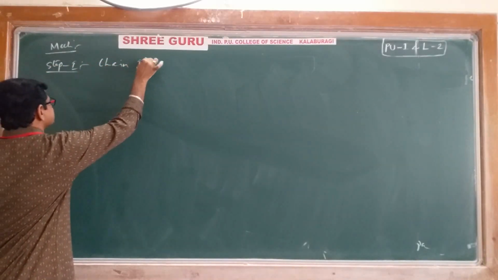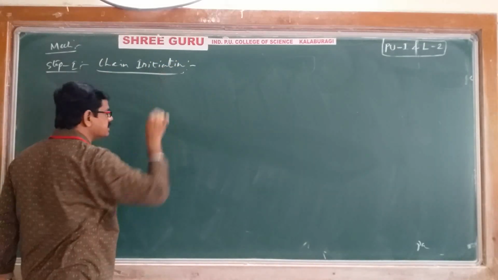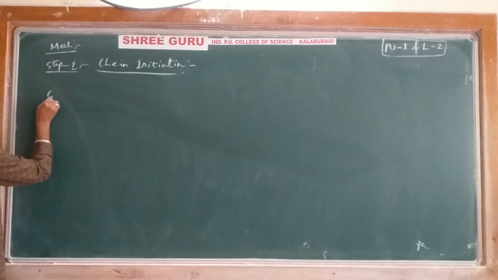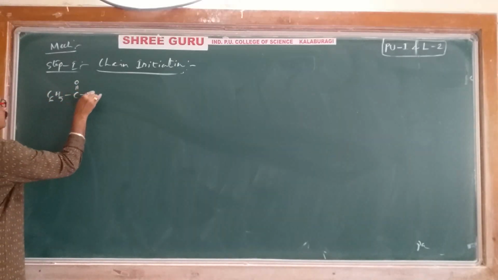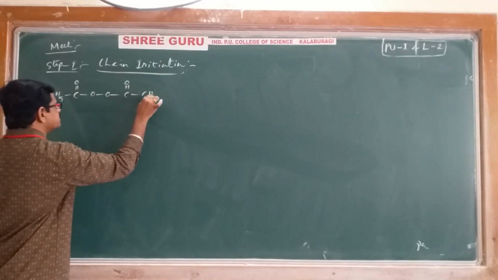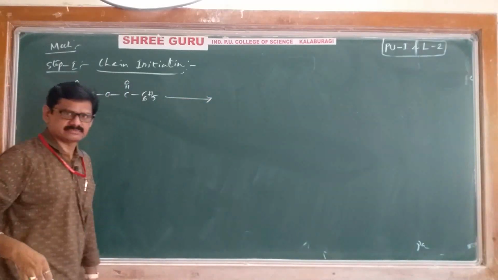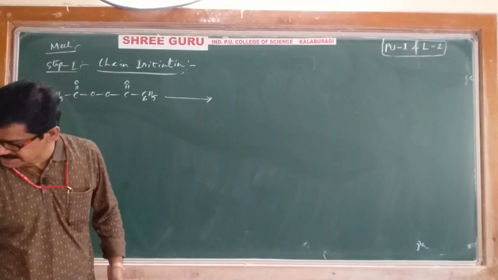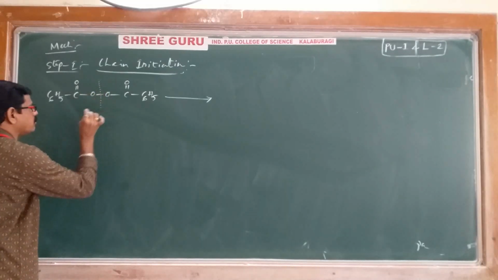In chain initiation, the peroxide, C6H5CO, OCOC6H5, benzoyl peroxide, undergoes homolytic cleavage of the O-O bond.